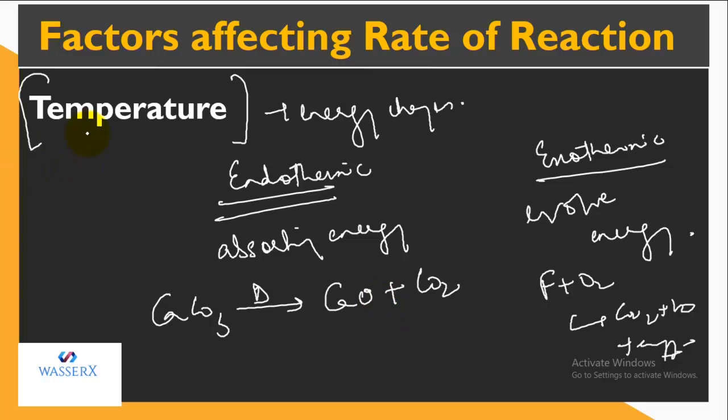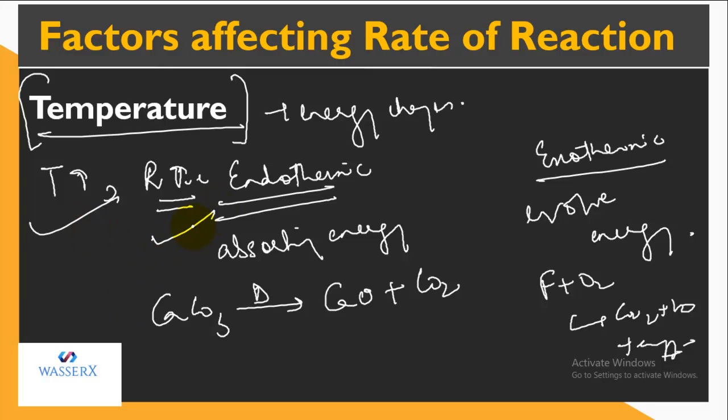So if we talk about the temperature, how it is affecting the rate of endo and exo. In general, we can make out that with increase in temperature, the rate must increase, because the reactant molecules can move more easily as their kinetic energy will increase. And when they move, they can easily break their old bonds and form new bonds. So in general, if there is increase in temperature, the rate must increase.